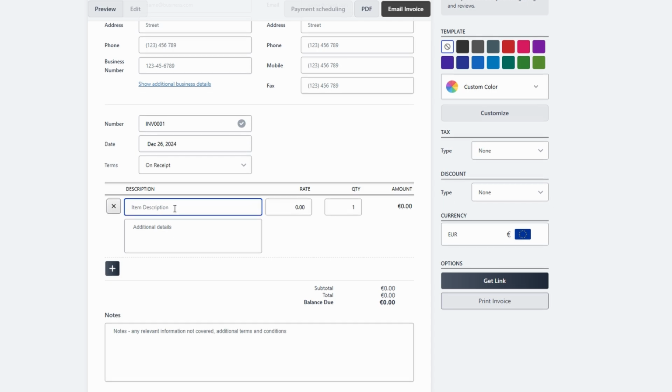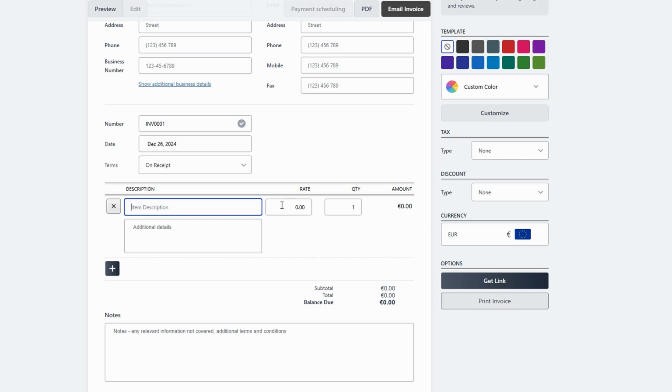Give the item a clear name that reflects the service or product you're billing for, such as graphic design services if you're a designer, consulting session for advisory services, monthly maintenance package for recurring work. Then, set the rate for the service or product. For example, $100 per hour for a consulting session, $500 for a flat rate project, $20 per product unit.